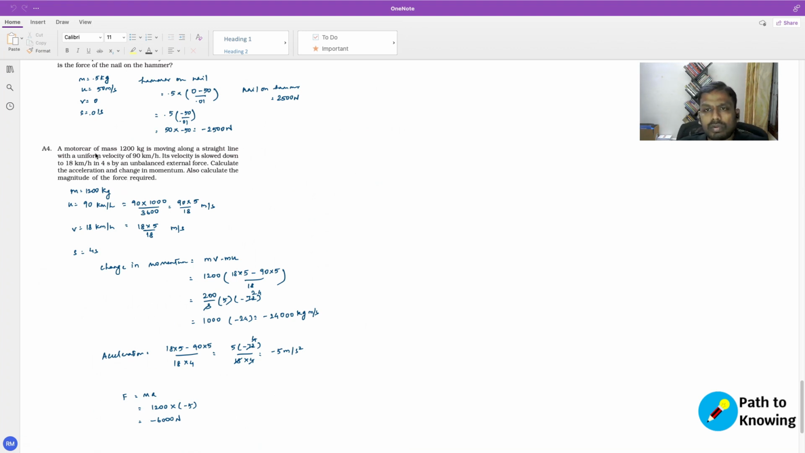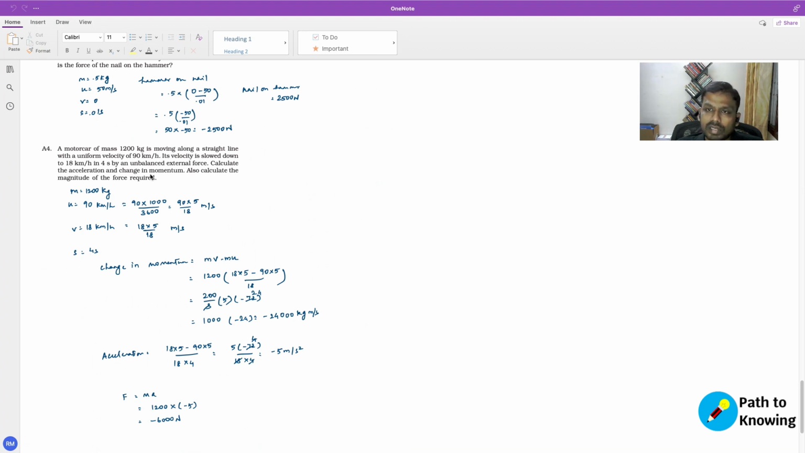Okay. So the motor car of mass 1200 kg. So the mass is 1200 kgs. We know that it was moving along a straight line with a uniform velocity of 90 kilometers per hour, and it slowed down to 80 kilometers per hour. So the initial velocity is 90 kilometers per hour, and we'll convert it into meters per second, which means we'll multiply it by 1000 and we'll divide it by 3600, right? Both the initial velocity u as well as the final velocity v. And we knew that the time is 4 seconds. So this again is not s, distance, but here it is actually time. t is equal to 4 seconds.